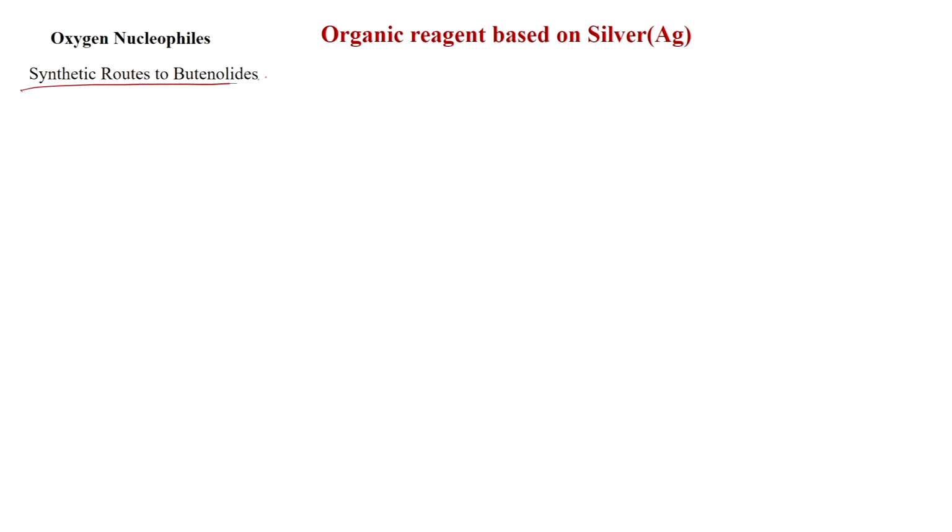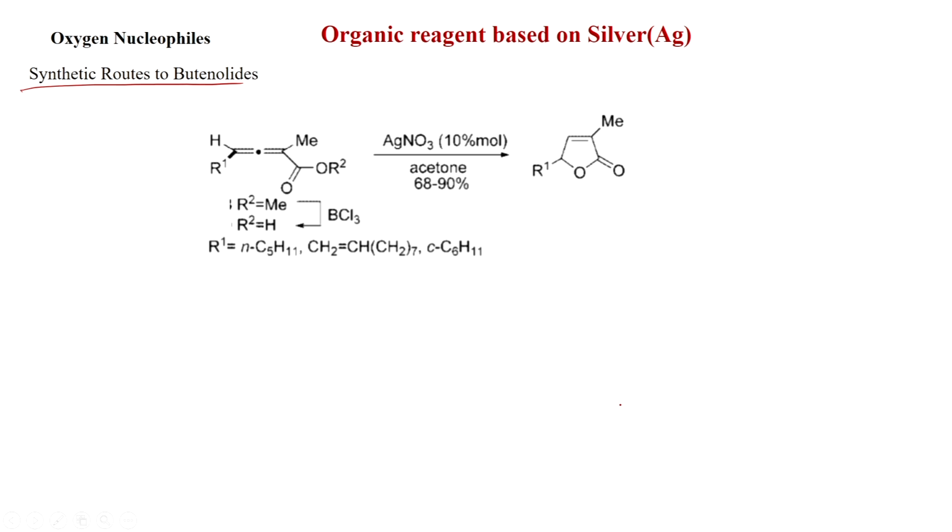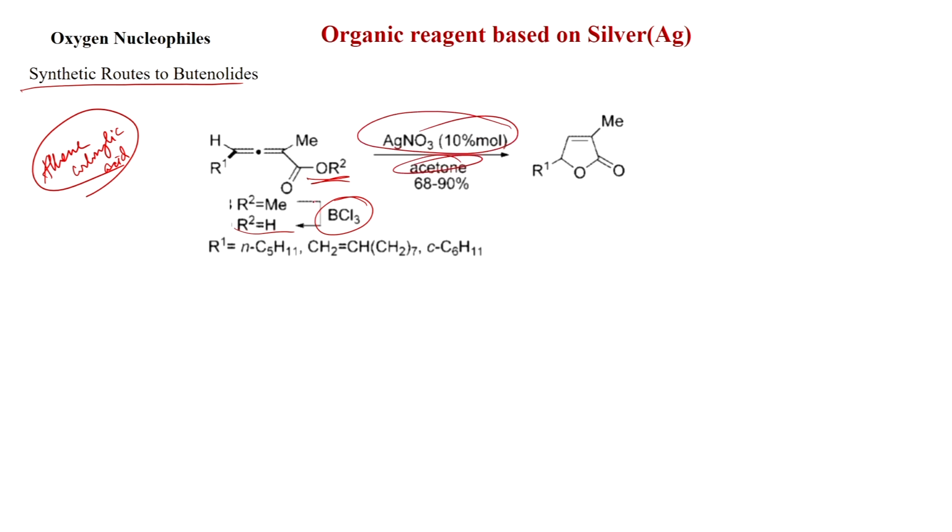Now we will discuss synthetic routes to butenolides. You see here the allene and carboxylic acid. Here what will happen: if you get the A-star, it can be converted to the acid by treatment with boron trichloride, and that acid, if you treat with 10 mole % silver nitrate in acetone solvent, you can get this butenolide. So this is the butenolide.